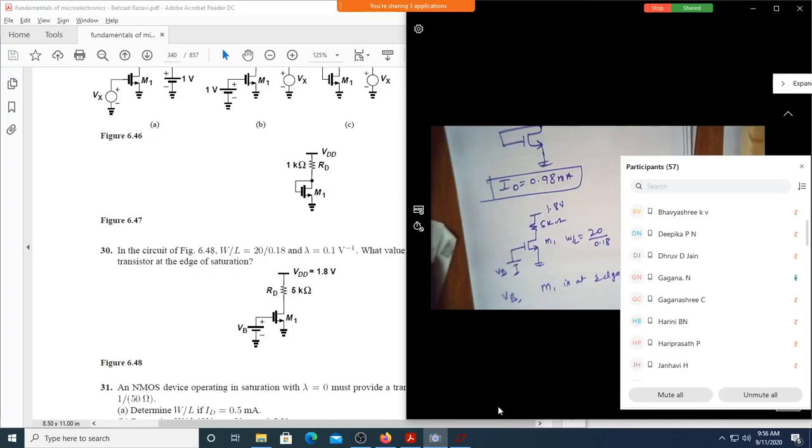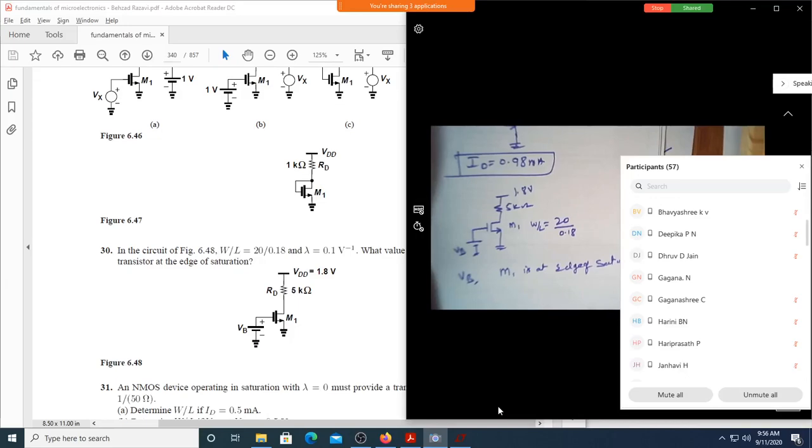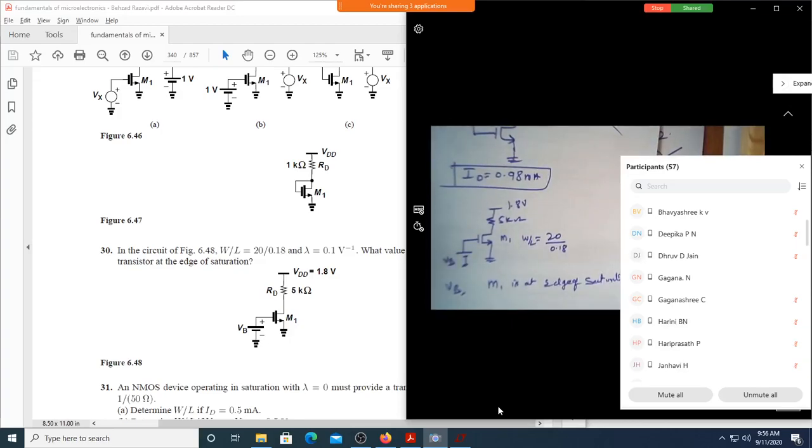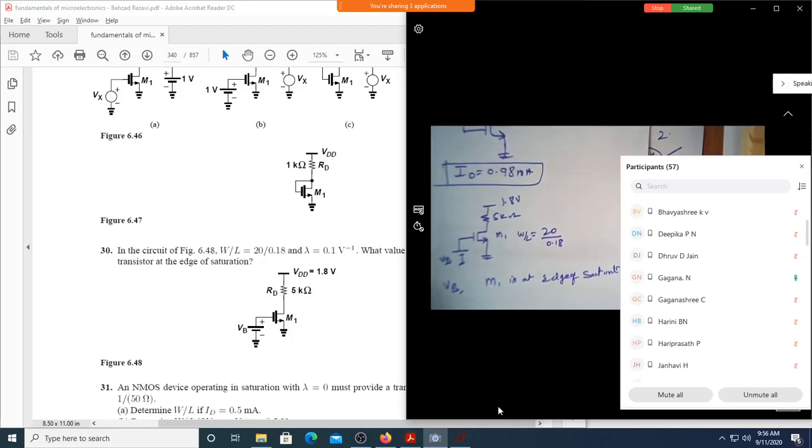How do we proceed now? Any idea? So far, earlier, VGS was given, and VDD was not given in the first problem. Everything was given, W by L was not given. Now it's a different thing. So you have been given W by L, RD is given, VDD is given. You are asked to find what is VB. How do we proceed?